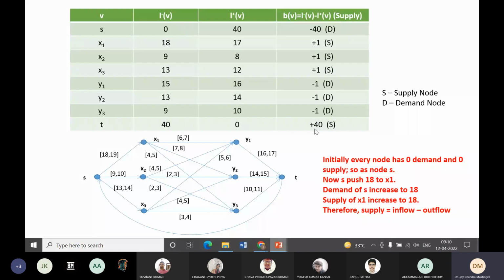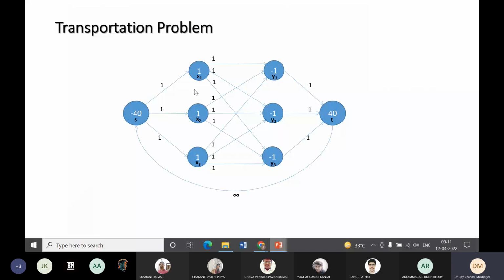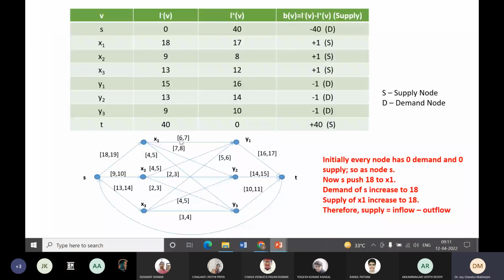So based on that, now what we do, all these edges are 1. Why are they 1? This is 7 minus 6, that is 1. So 6 units of flow is being pushed. Similarly, here 18 is pushed, and 6 plus 7 plus 4, that is 17, is the total minimum outflow.